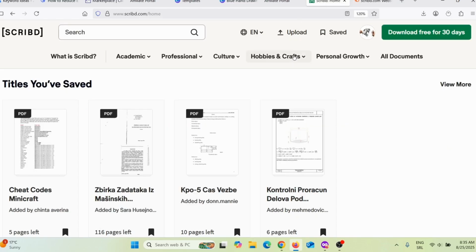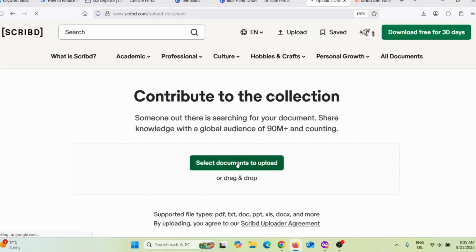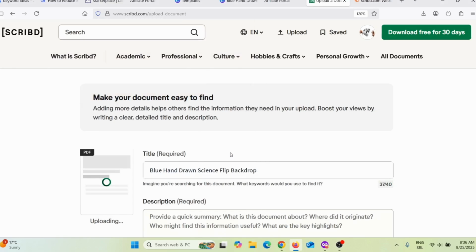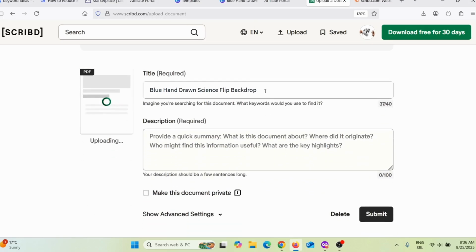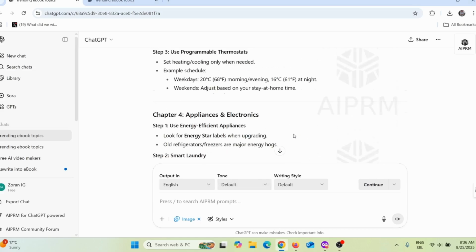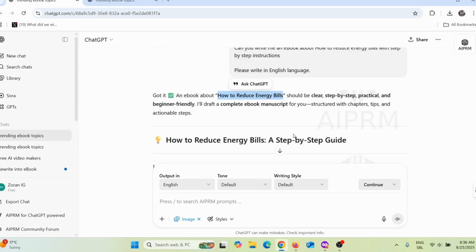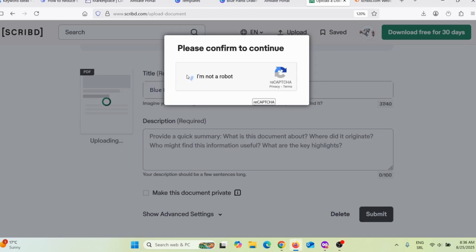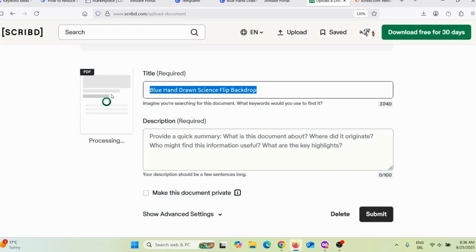And you need to go here, simply click here on upload, and you need to upload that file. Select the document to upload. Let me find the document. So this is the document, okay? And here, I need to give it a title. So I will go back here on ChatGPT, and I will use this title here, okay? So let me just go back here. I will simply copy this, go back here on Scribd. I'm not a robot. And I'm going to paste that here.